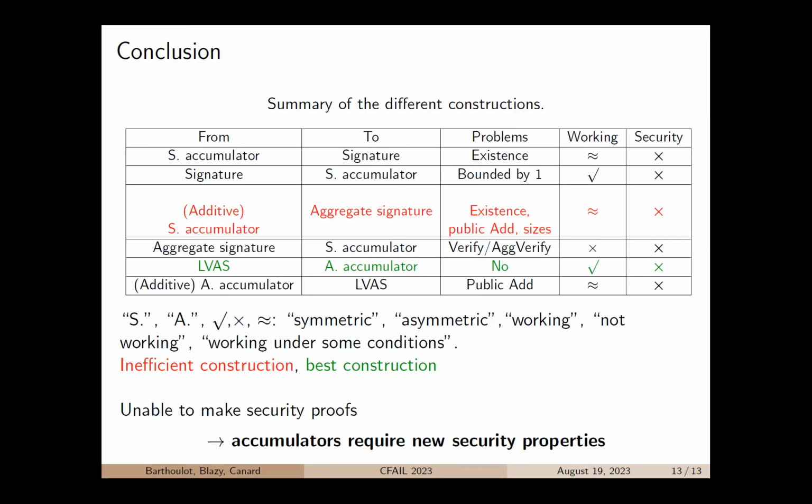But there is no property that protects against forgery of the accumulator itself, especially when its computation is done secretly. So finding these new security properties for accumulators might solve our issue. And unfortunately, at this point, we are not able to answer the question: are locally verifiable aggregate signatures and cryptographic accumulators the same thing?